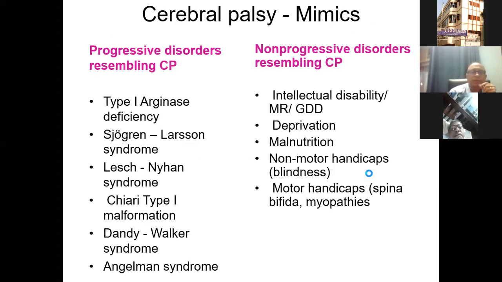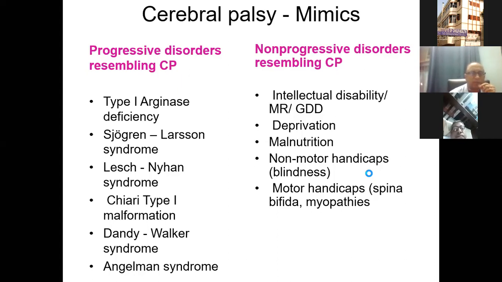Now, very briefly, it's very easy to label somebody as cerebral palsy, but there are a lot of mimics, and these also need to be understood and thought about. Some of these are progressive disorders on the left, just a few examples.